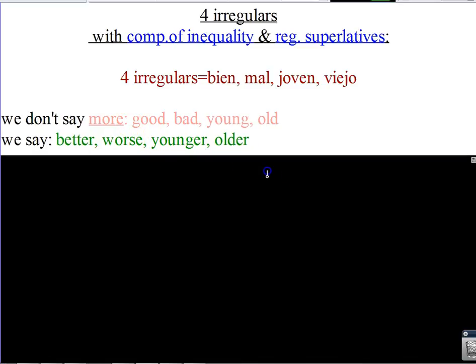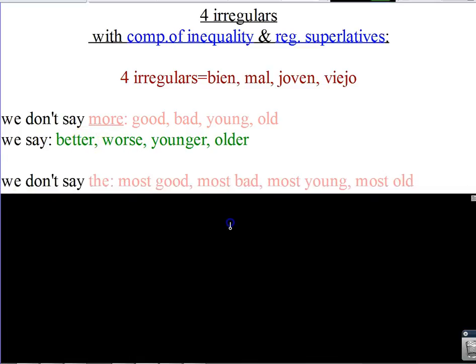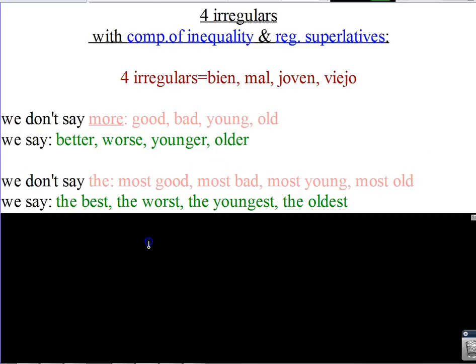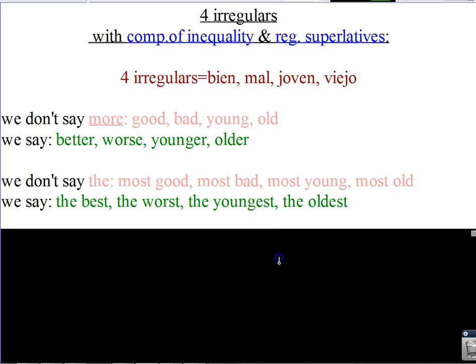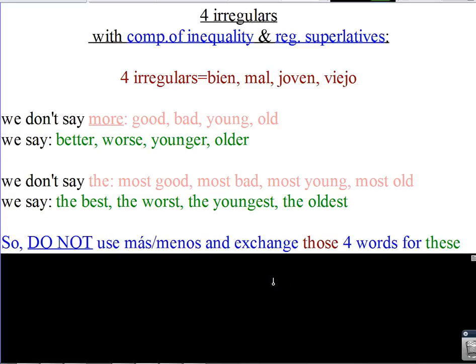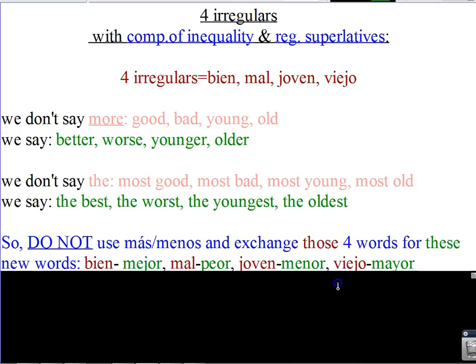And those words exist in Spanish, like taller doesn't exist in Spanish. You have to say more tall. But you know that there are words for better, worse, younger, and older, and we use those in Spanish instead of these four irregulars. We don't say the most good, the most bad, the most young, the most old, and in Spanish we would say the best, the worst, the youngest, the oldest also, because these words exist. So, do not use más o menos with these four irregulars, and you exchange those four words for these new words.